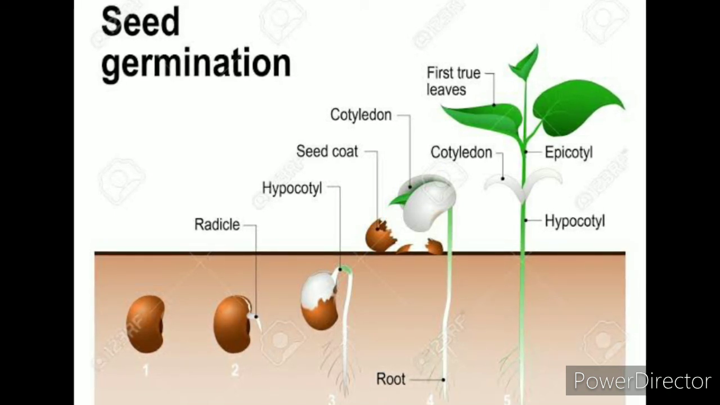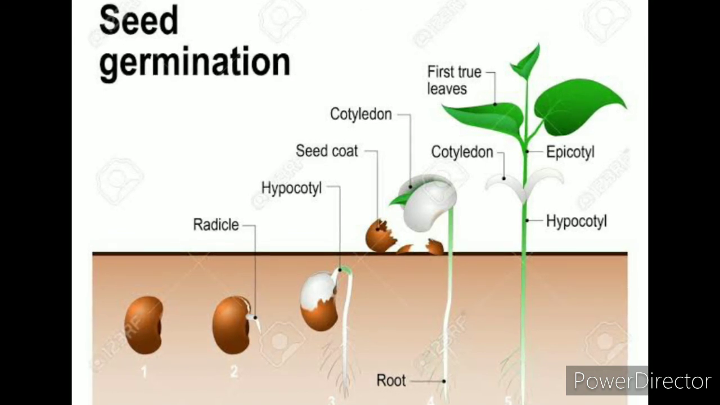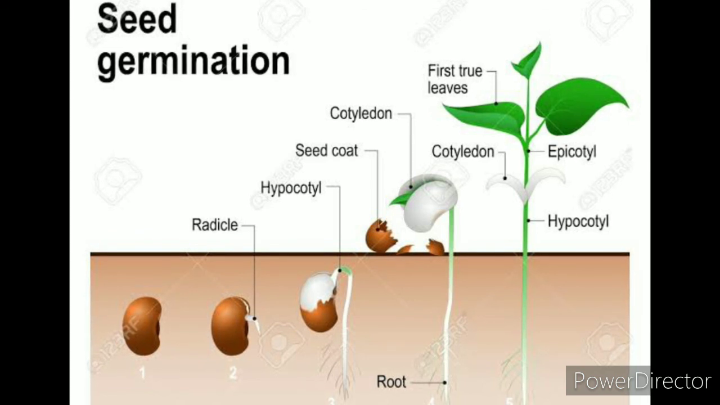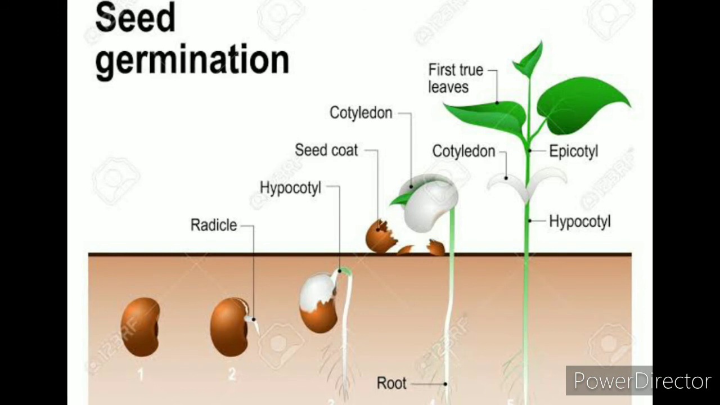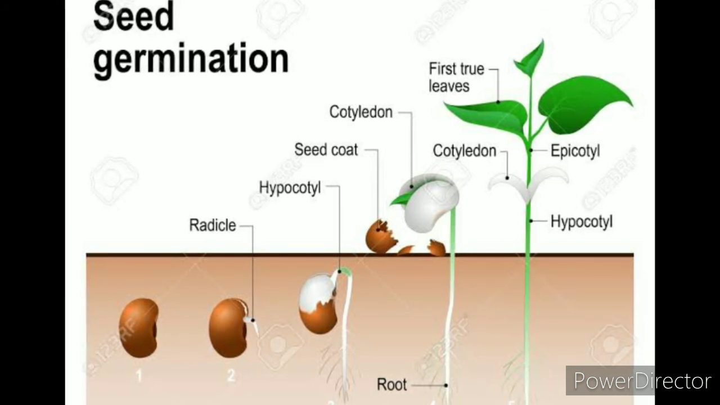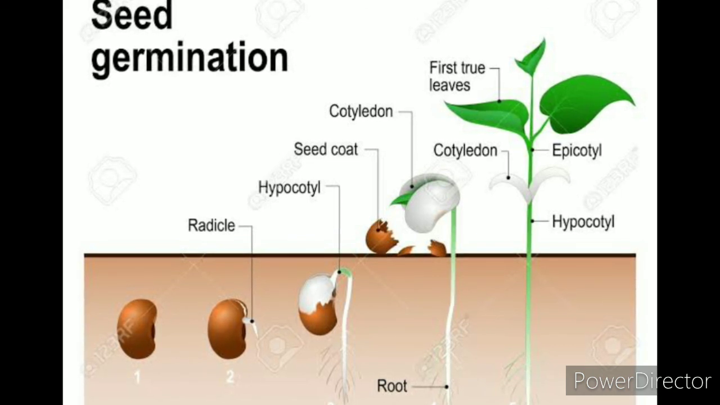The first point from which the true leaves arise is called the epicotyl, and the region that is lower to the cotyledon is called the hypocotyl. So this is the structure of a seedling or a tiny plant. So this is the process of seed germination.